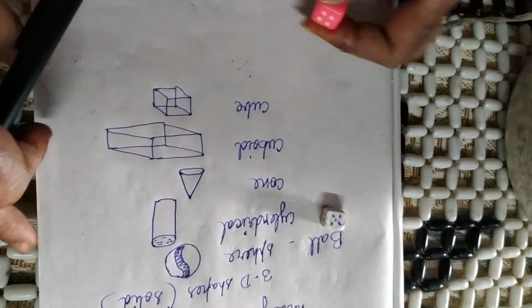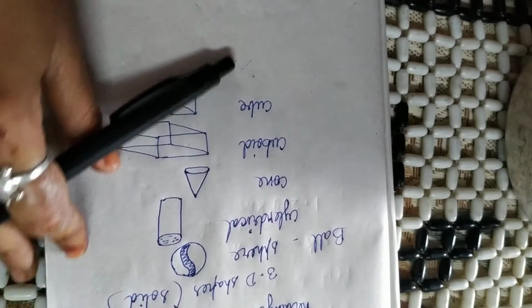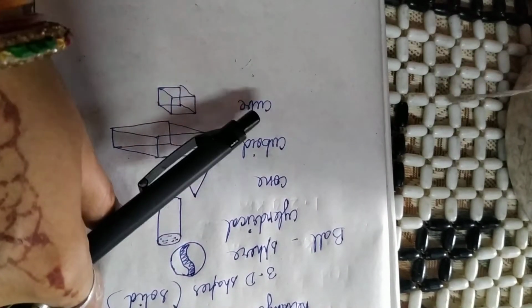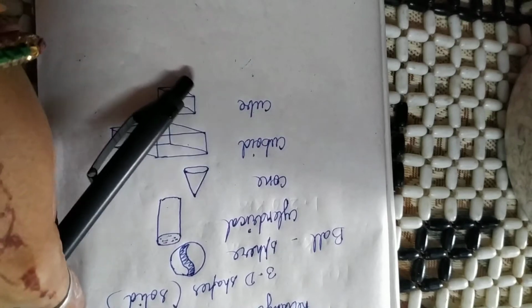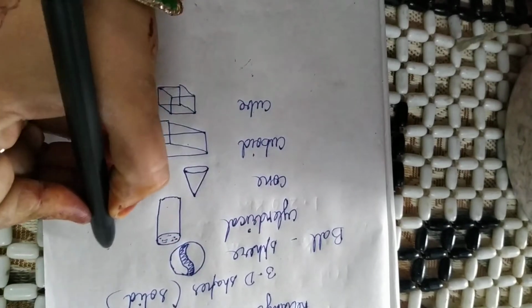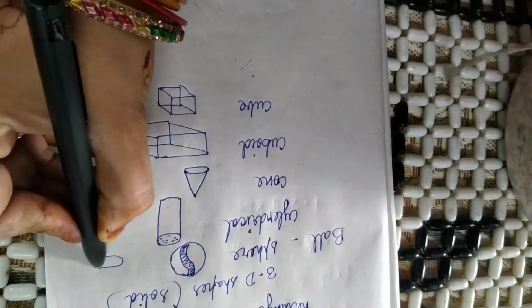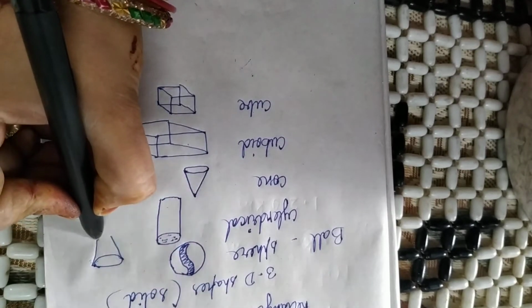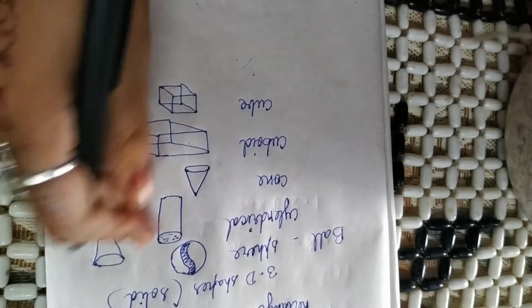This is 2D shape, this is 3D shape. Ma'am, is glass also a 3D shape? Yes, glass is solid, right? Any solid shape is 3D. When you draw one glass, how will you draw? Like this. This is a 3D shape only.